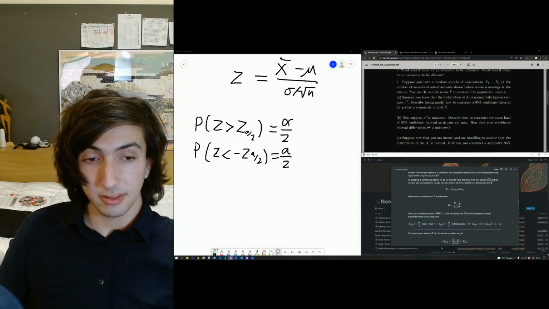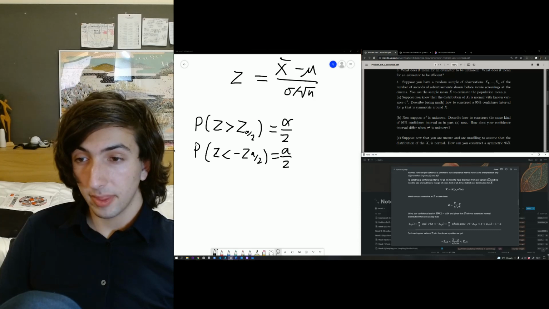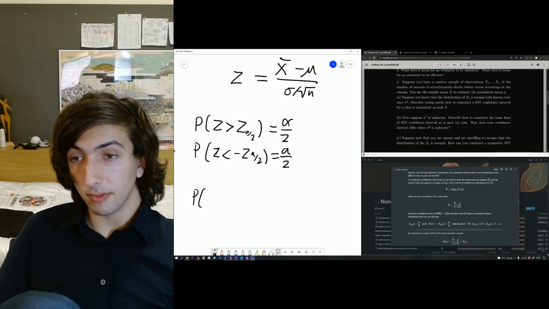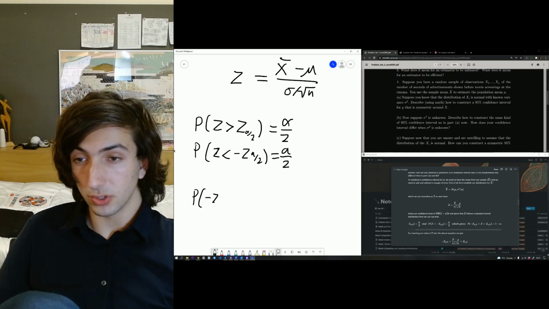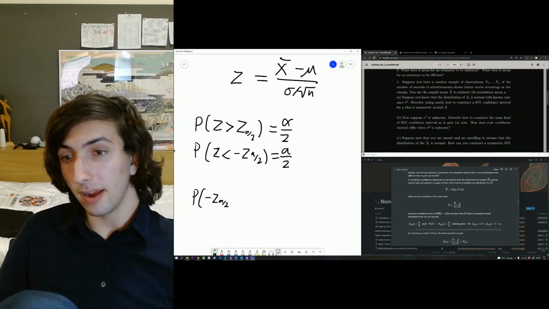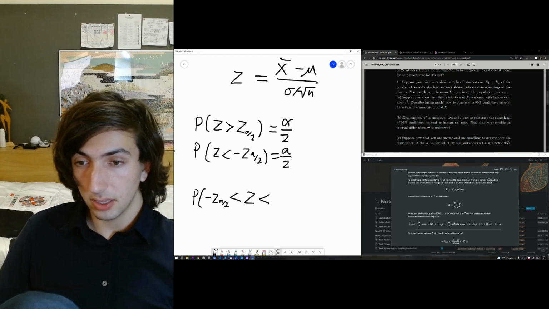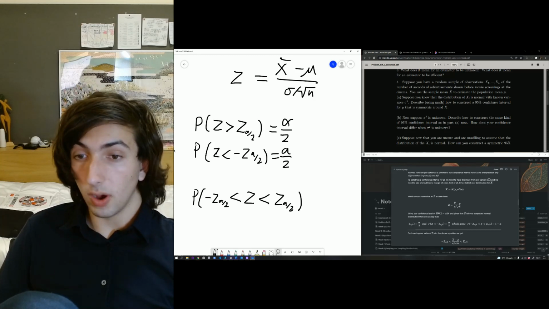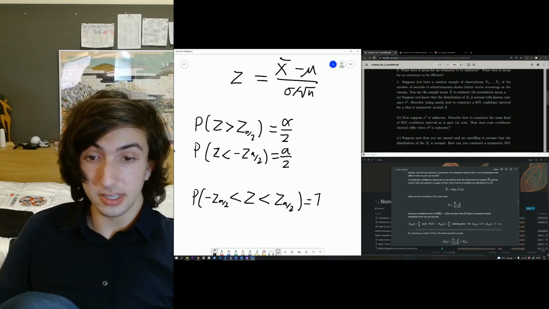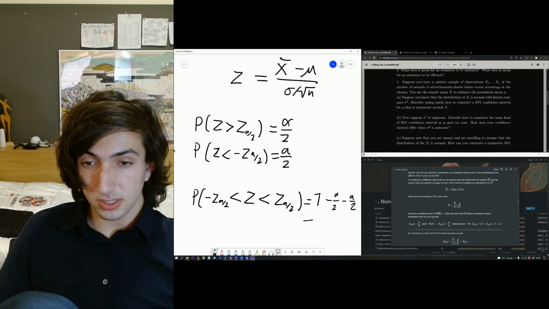We're thinking about the entire probability in total. Given each of these little areas, the major area, the interval here, should be 1, because that's the whole probability, minus these two: alpha over 2 and alpha over 2, which gets you 1 minus alpha.